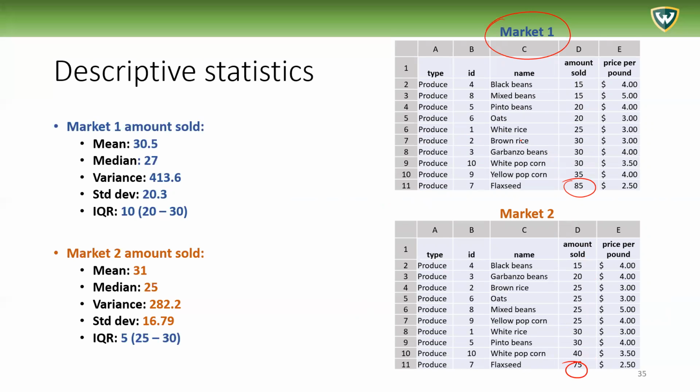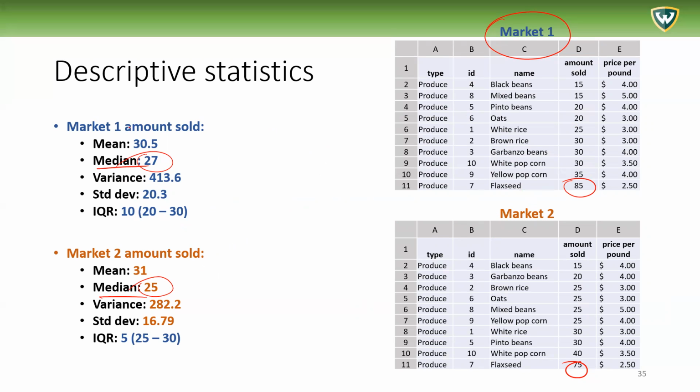We may want to compare these two via the median rather than the mean, in which case we would see that market one had more pounds in general, more pounds sold as a typical sale, because the amount of pounds sold is 27, whereas in market two it is 25.